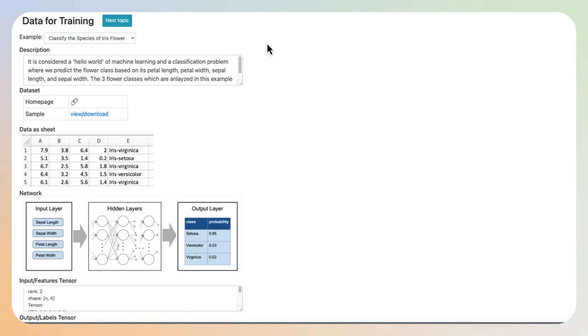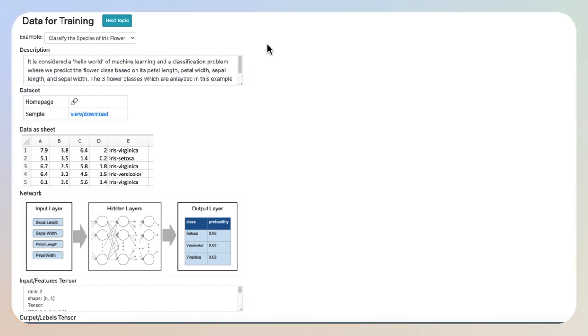Data for training. In this video, we will explore a fundamental step of deep learning, which is the data to train the neural networks. Data is the fuel that powers the learning process of artificial intelligence models. It serves as the foundation upon which these models are built and trained to recognize patterns, make predictions, and generate meaningful insights. The availability and quality of data directly impacts the performance and effectiveness of deep learning algorithms.